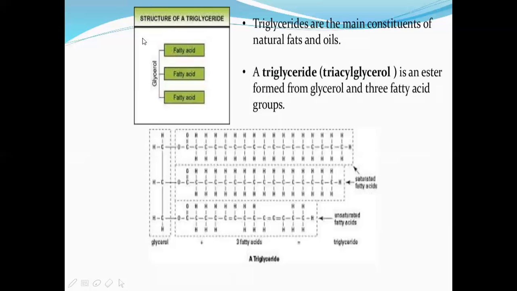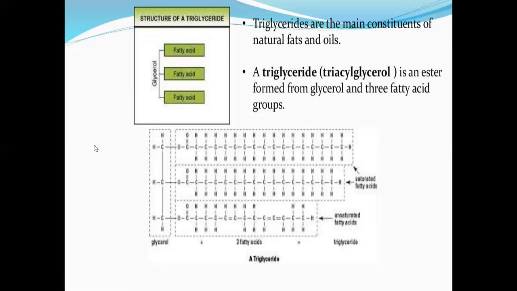In the diagram we have seen an ester formed from glycerol and three fatty acids. So here we have one triglyceride. This is the glycerol molecule. Basically, glycerol is a three carbon compound where an OH group is attached to each of the carbons. This is the basic structure of glycerol, with three OH groups on three carbons.